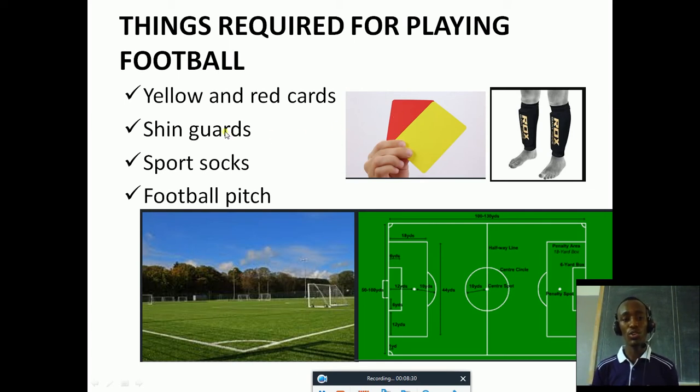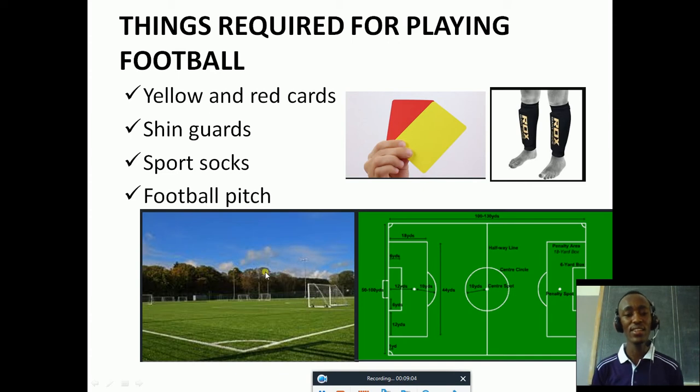We also have a shin guard which covers our legs in order to protect our legs from injuries and to keep our legs safe for playing football. Also, we have sport socks. We have special socks for playing football. Not socks like those which you use when you come to school. No, we have football socks. We call them sport socks.